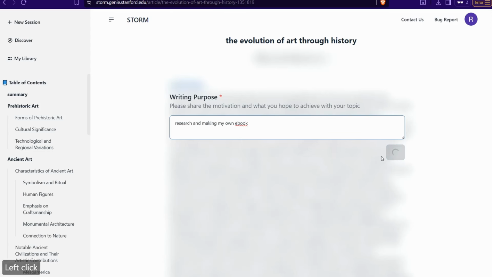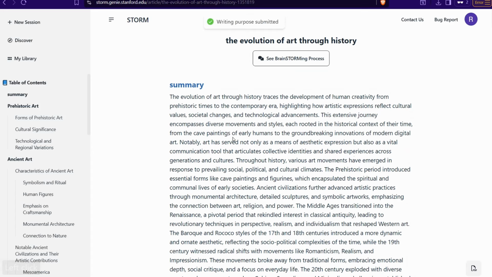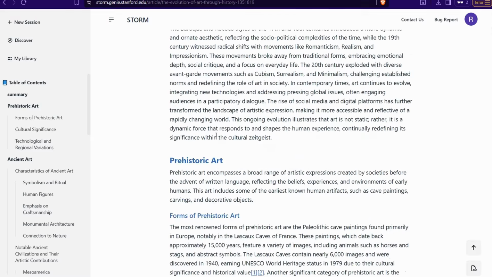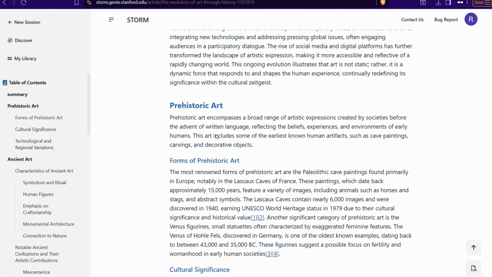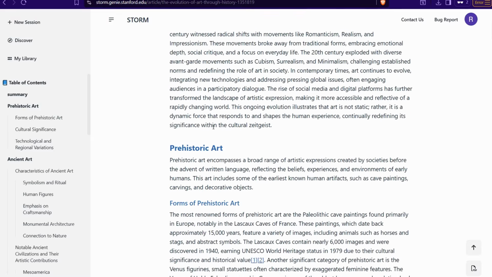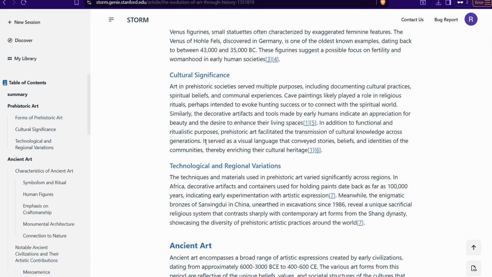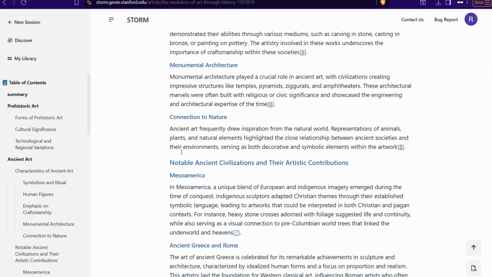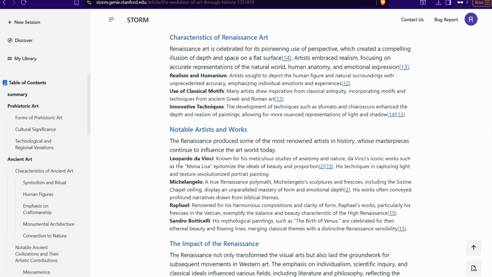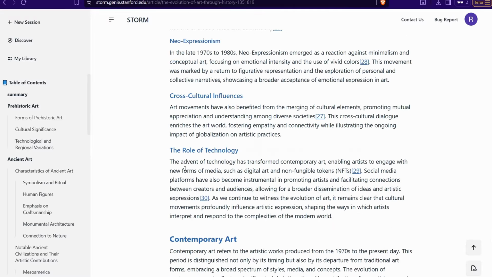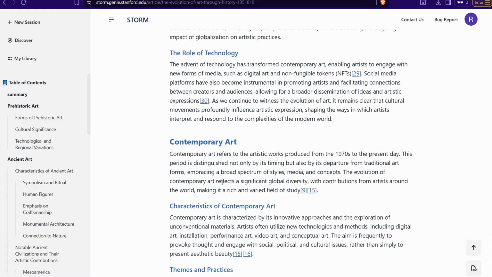Then click this submit button, and in just a few seconds it gives you this entire article, as you see, from the summary and passing through all these periods like prehistory art, cultural significance and ancient art, medieval, Renaissance, and so on and so forth. This long report for your topic.